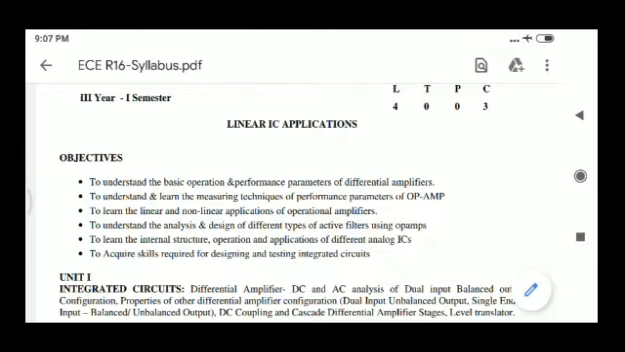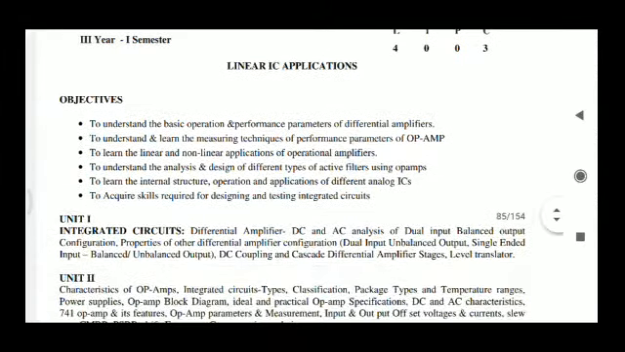Students, this is Chinnabaji and I am going to take the linear IC applications subject for you. First of all, we are going to discuss about linear IC applications, linear ICs. So what are the linear ICs we are going to cover in this subject?